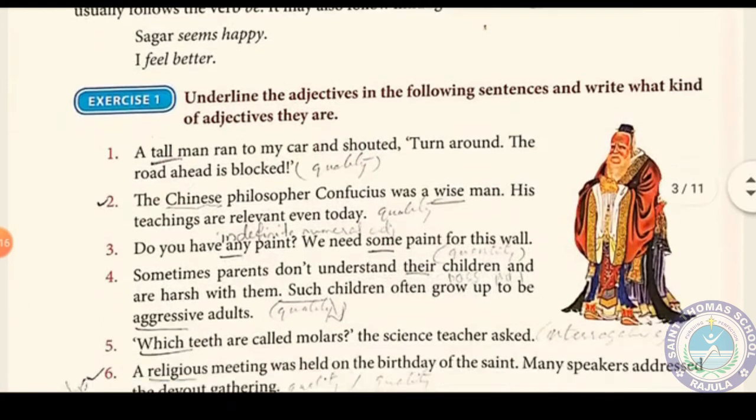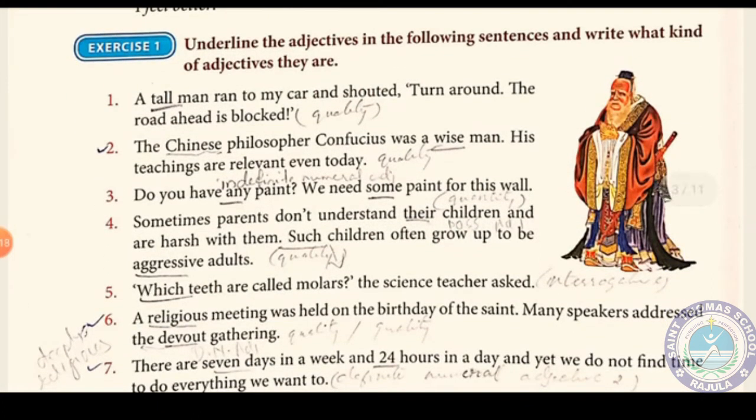In exercise 1, we have to underline the adjectives in the following sentences and write what kind of adjective they are. I am sending you the answer of this exercise without the question. I have made the answer in two columns. The first column is for the adjective, and the other column is the type or kind of adjective.